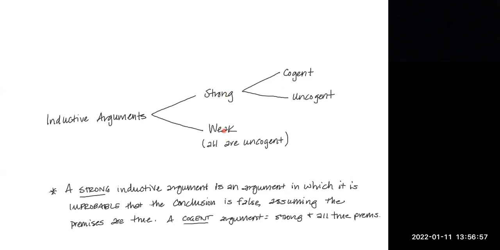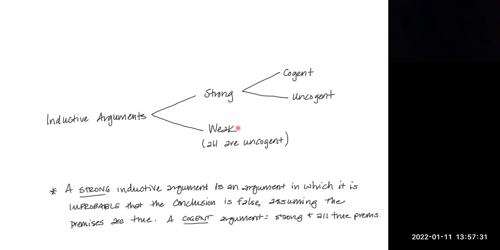So if we're thinking about it that way, determining whether an inductive argument is strong or weak depends on the strength of the connection between the premises and the conclusion. How well do the premises support the conclusion? If they support the conclusion in such a way that it's improbable that it's false, if we're assuming the premises are true, then it will be a strong inductive argument. If it is probable that the conclusion is false, assuming the premises are true, then it will be a weak inductive argument.